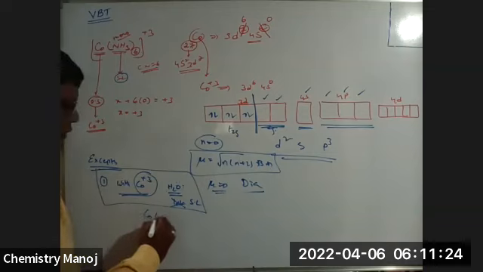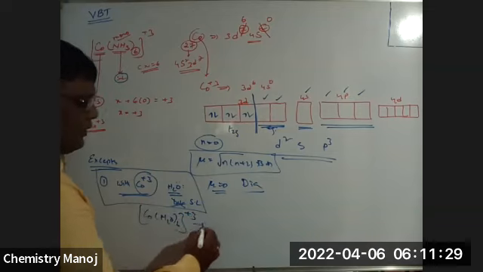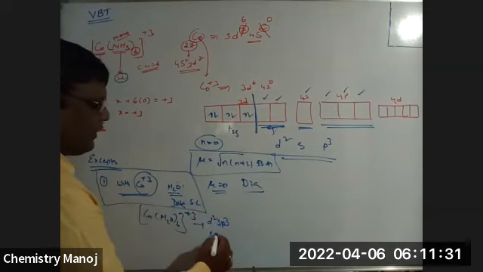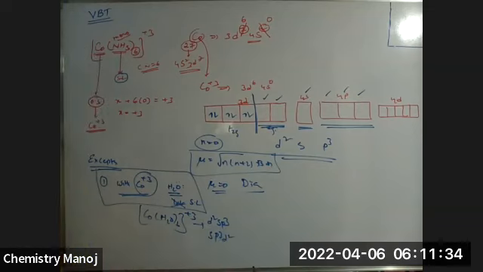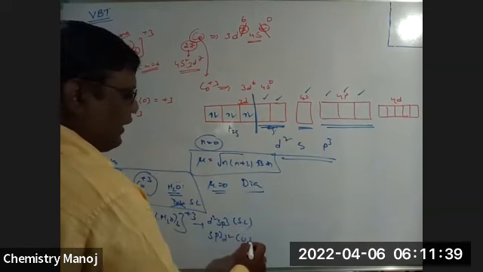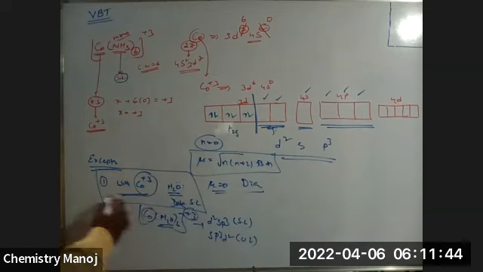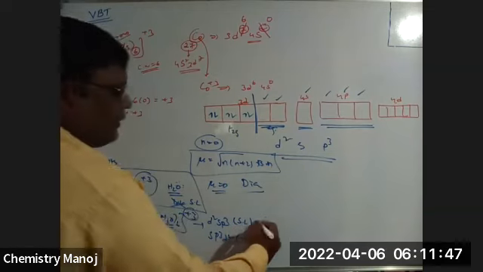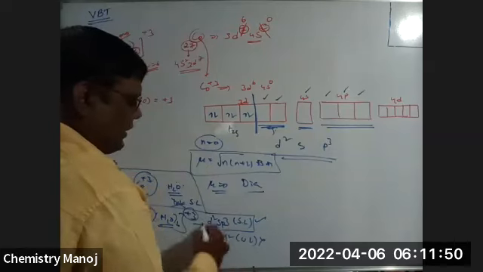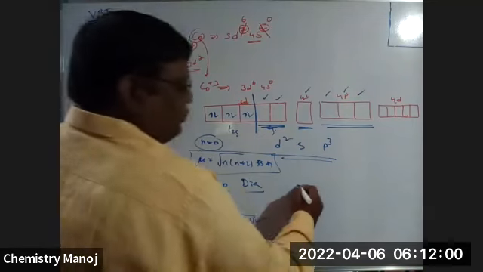Therefore, is the [Co(H2O)6]3+ complex d2sp3 hybridized or sp3d2 hybridized? d2sp3 is with a strong ligand, sp3d2 is with a weak ligand. Here, with Co3+, water is a strong ligand. That's why the hybridization of the [Co(H2O)6]3+ complex is d2sp3. Clear? Next, point number 2.